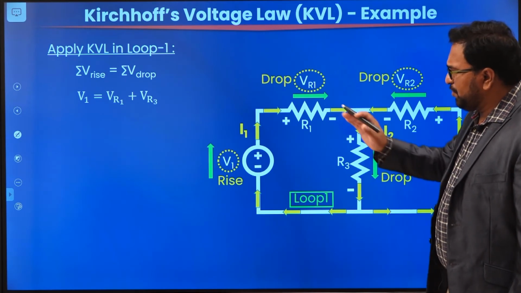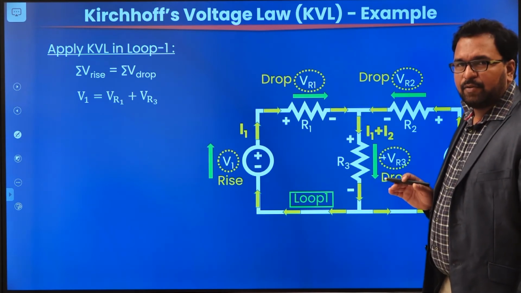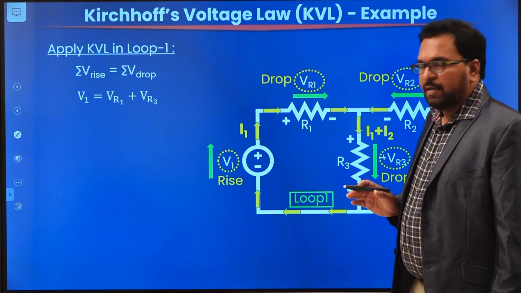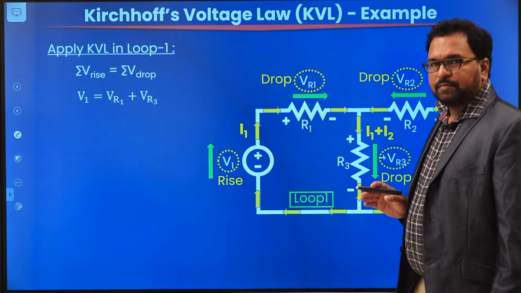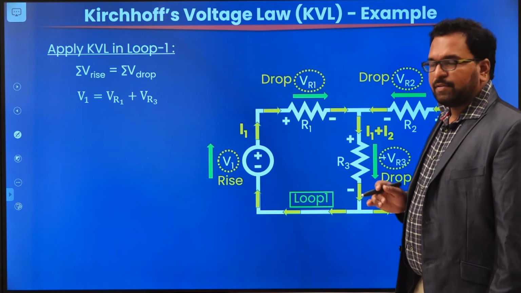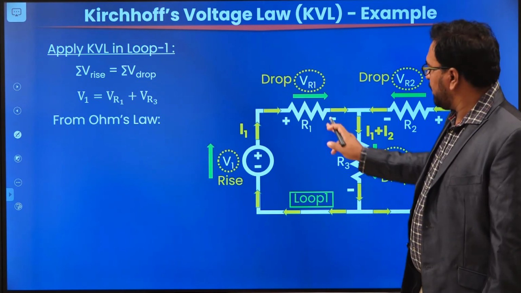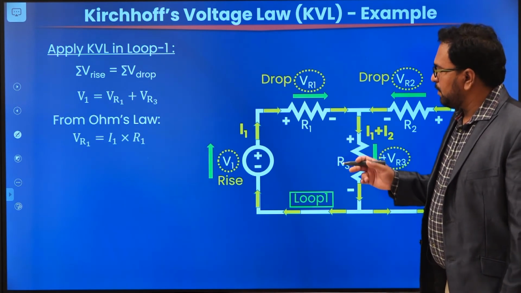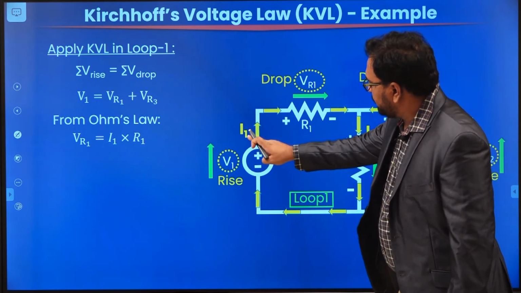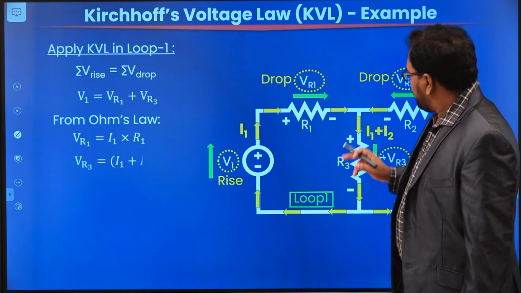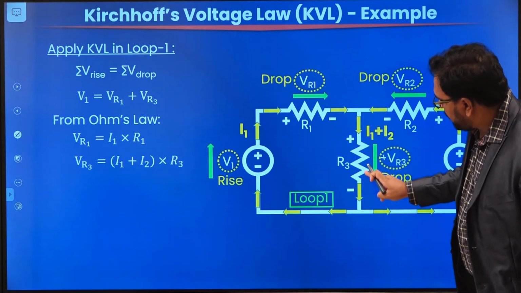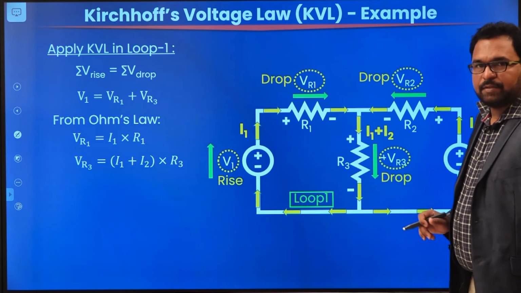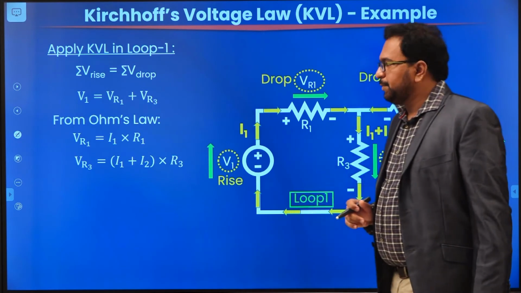Next, in those three expressions, what are the known values? We know only V1. We don't know the value of voltage across R3. So how will you calculate those values? Again from Ohm's law. How will you calculate the voltage across the resistance R1? From Ohm's law, VR1 is I1 into R1. So what is the current flowing through R1? I1. So I1 into R1. Now what is the voltage across R3? What is the current flowing through R3? I1 plus I2. So from Ohm's law, (I1 plus I2) into the resistance value R3. So I into R. Okay.